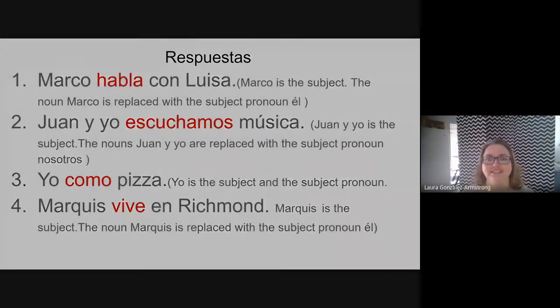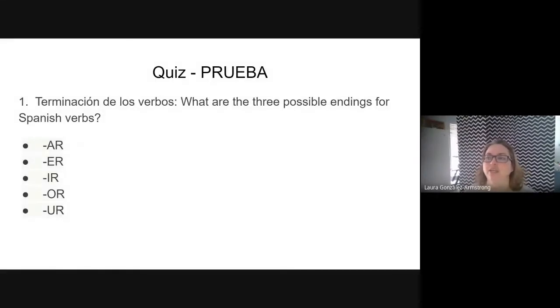All right, so let's do a little mini quiz to see if you guys have been able to grasp this review concept. Terminaciones de los verbos. What are the 3 possible endings in Spanish? We had it at the beginning of our review for the chart. What are your 3 endings? We had chart 1. If you knew that, you would change something to something. And then it's similar in the 3rd chart, except nosotros and vosotros. Can you remember what that would be?